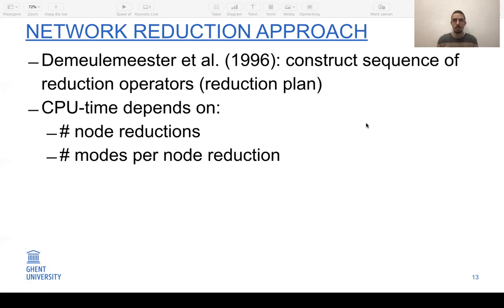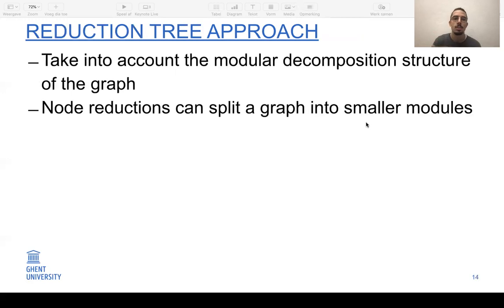And then in the second part, given the reduction plan, one can compute the trade-off curve or all non-dominated solutions for the problem. For the second part, the CPU time depends on the number of node reductions in the plan and the number of modes per node reduction in this plan. So our approach builds further on the approach from de Meulemeester et al. by also taking into account the modular decomposition structure of the graph, and also by observing that applying node reductions can split the graph into smaller modules.